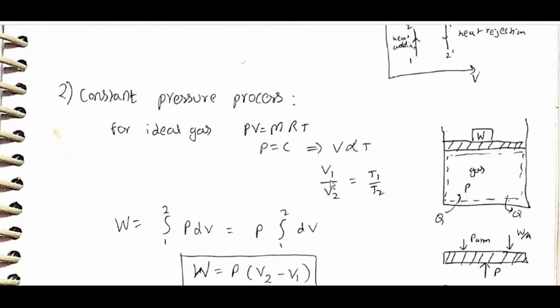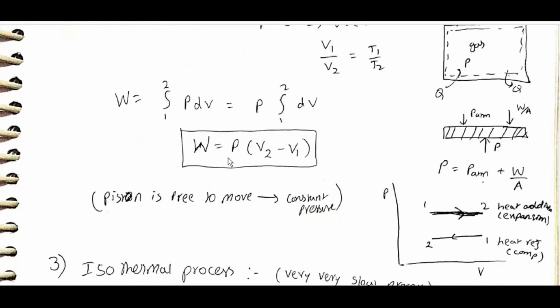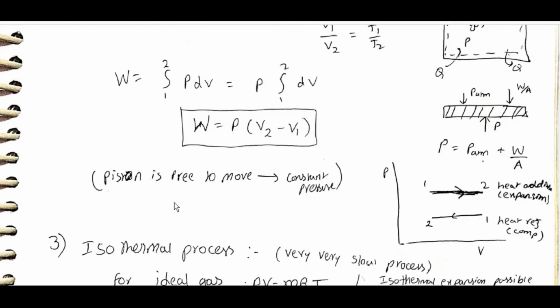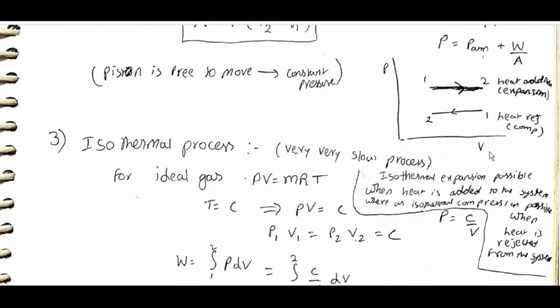Constant pressure process for ideal gas: PV = mRT, P = C, V is directly proportional to T, V1/T1 = V2/T2. W(1 to 2) = integral from 1 to 2 of PdV. Constant pressure, so P comes outside the integral: W = P(V2 - V1). The piston is free to move, so at constant pressure, P = P atmosphere + W/A. This is an expansion, heat addition process. This is a heat rejection, compression process.